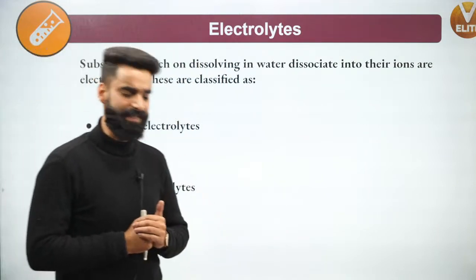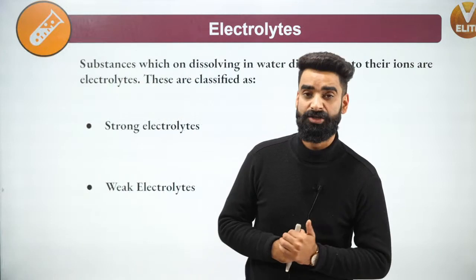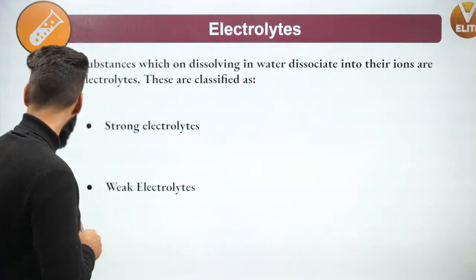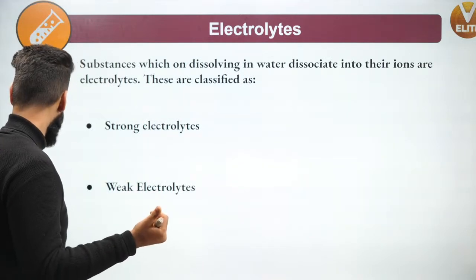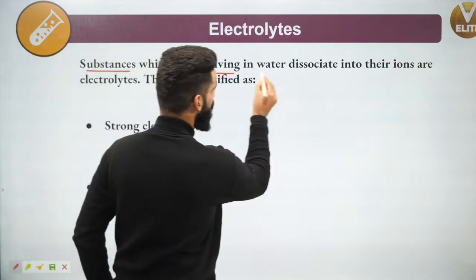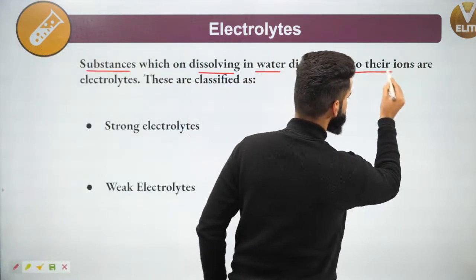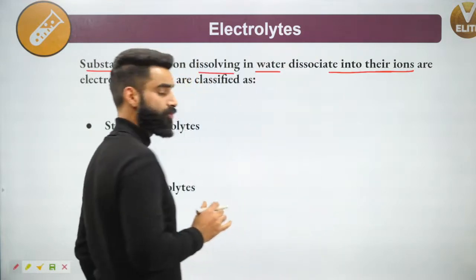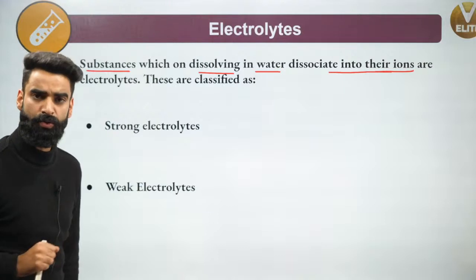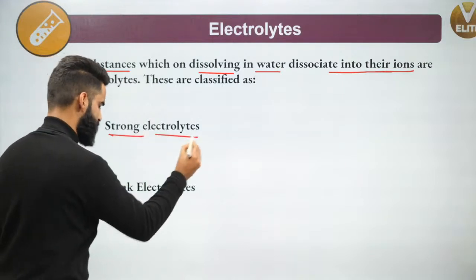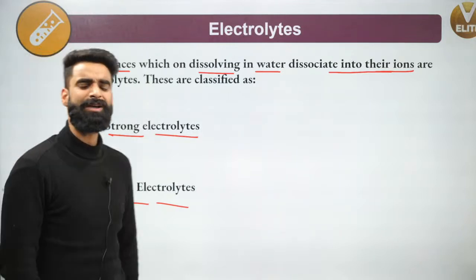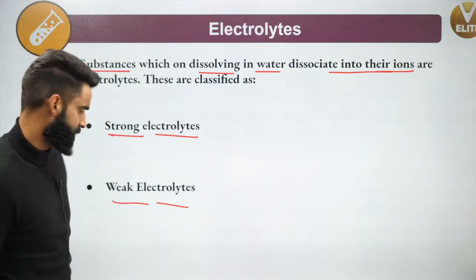Now, we classify these electrolytes into two types. One is called strong electrolyte, one is called weak electrolyte. Let me first tell you, electrolytes are the substances which on dissolving in water dissociate into their respective ions. Now, what are strong electrolytes and what are weak electrolytes?